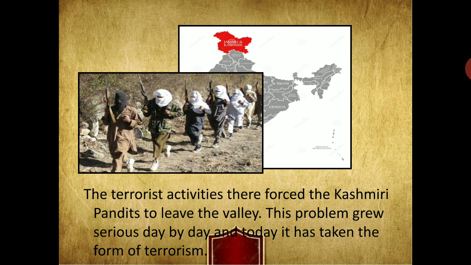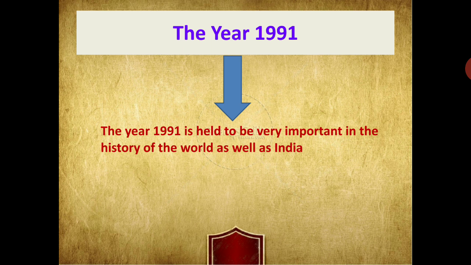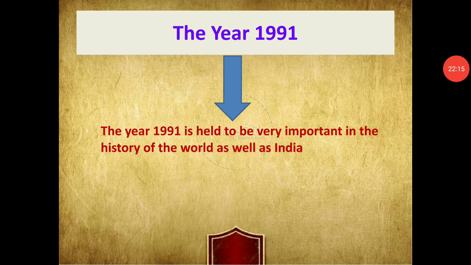Now let us come to the year 1991. This year, 1991, is held to be very important in the history of the world as well as India. So in this, we are going to see the changes after 1991, which was considered to be very important.